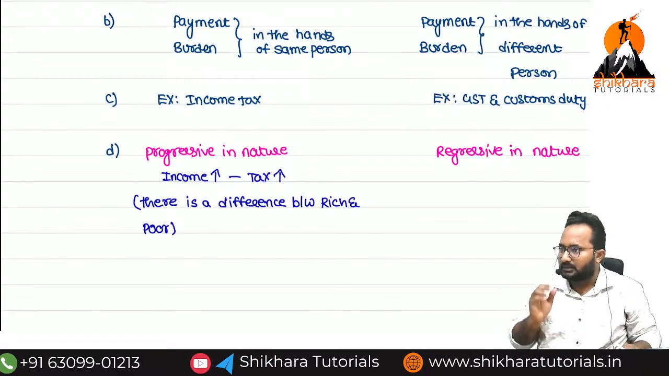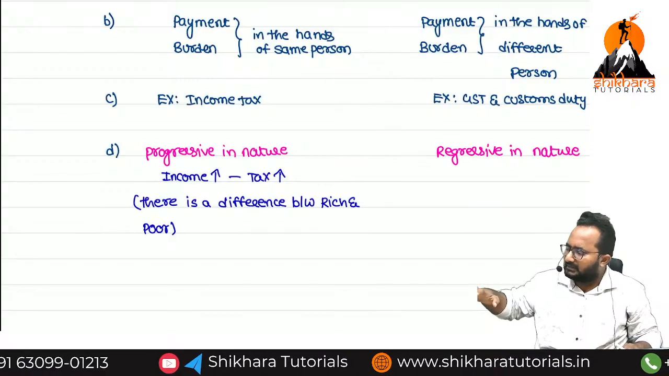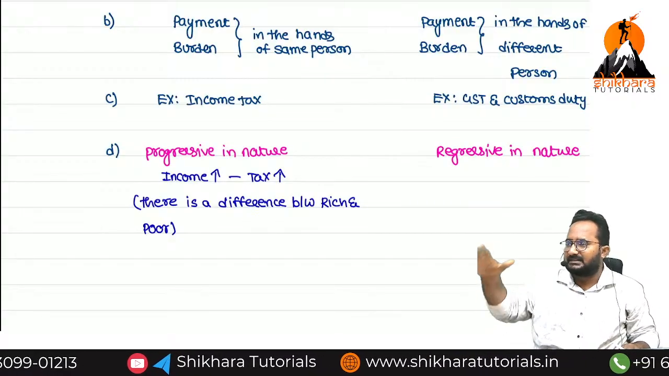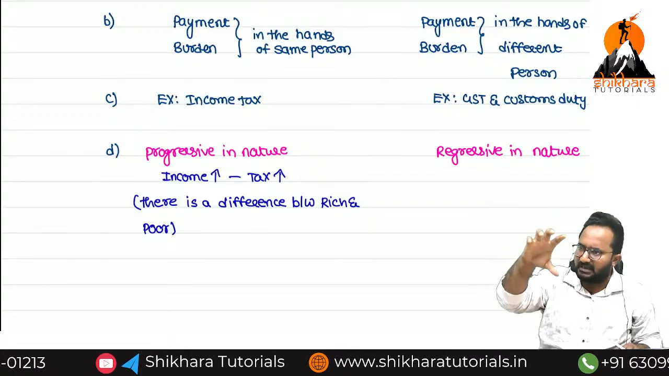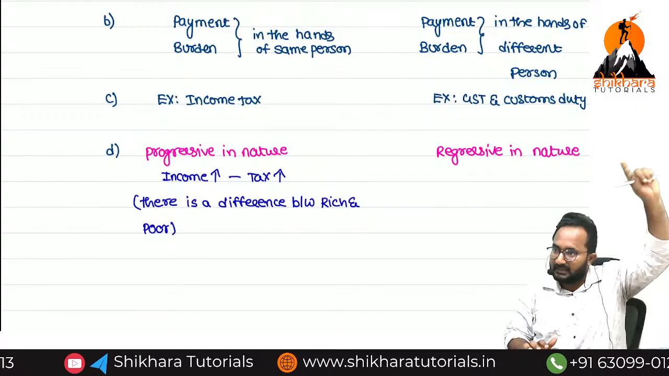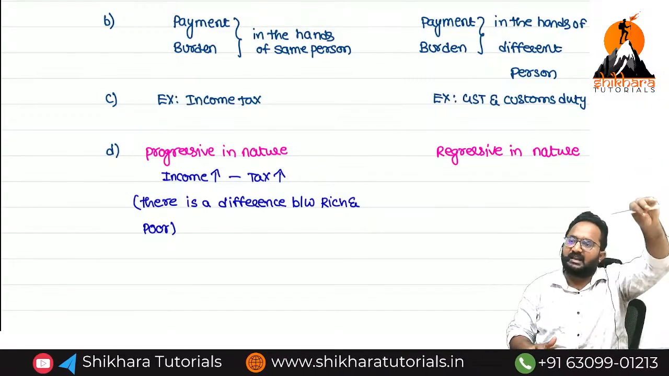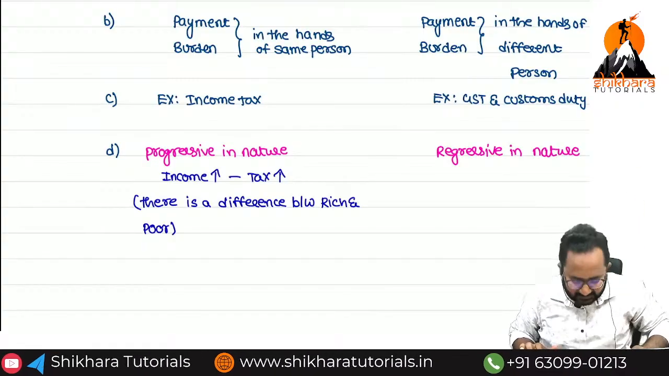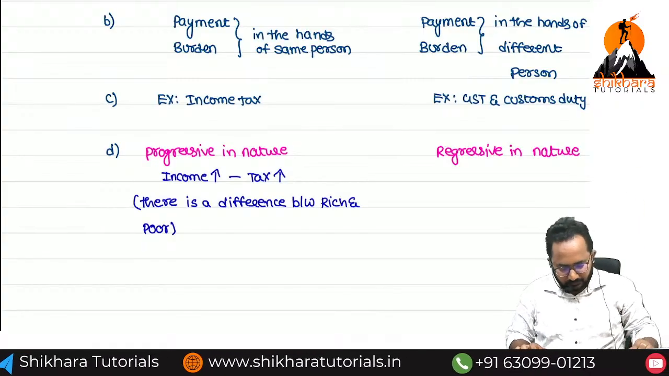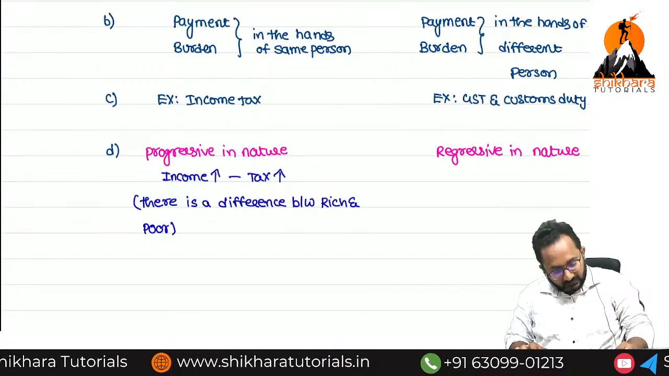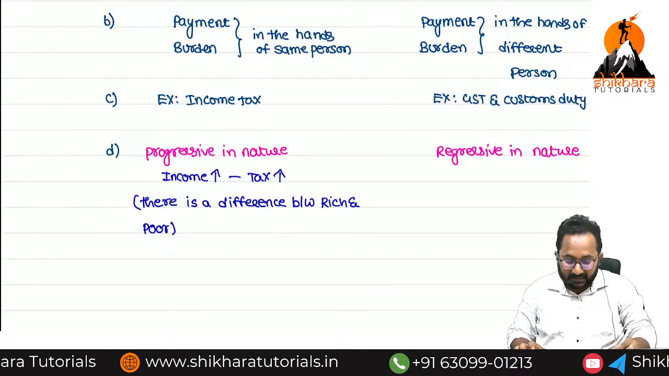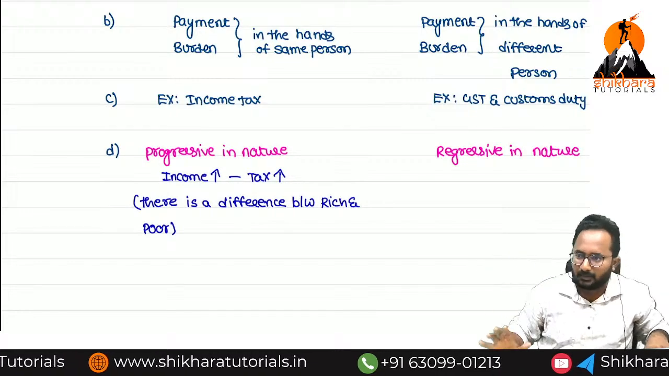Are you clear? So Vodbhav is considered a poor person, no need to pay tax. Bhaskar is a middle person, that's why we can collect some amount of tax. But in the hands of Ambani, he is a rich person, we can collect more and more taxes. Now, progressive in nature, okay. But regressive, I will tell you a simple example.